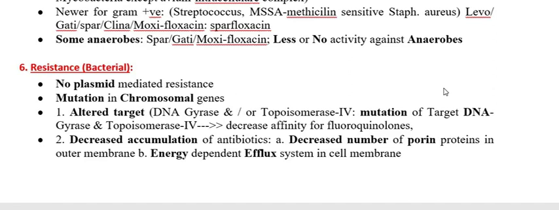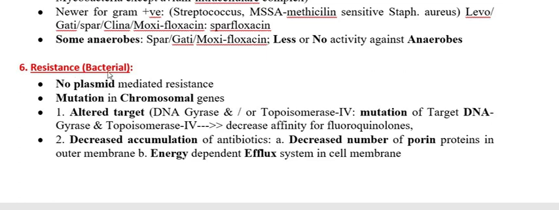Regarding the resistance property of the fluoroquinolones, how are the resistant bacteria resistant to them? A very interesting point about this group is that most bacteria develop resistance that is plasmid mediated.